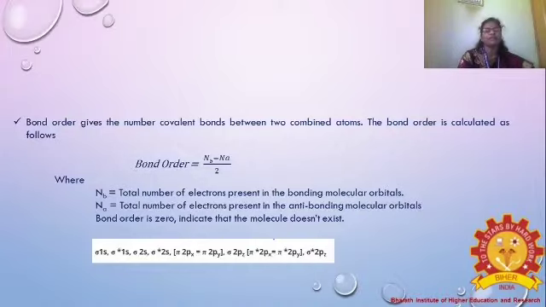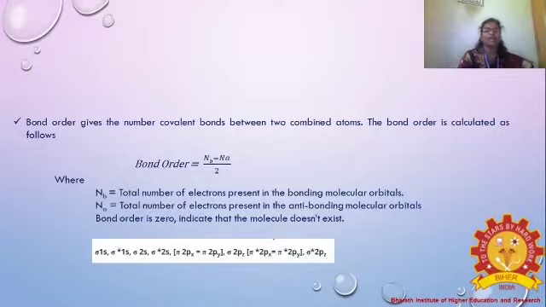What is the meaning of Nb? Nb means the total number of electrons present in the bonding molecular orbitals. B is denoted as bonding molecular orbital. That is the lower energy level, isn't it? That is denoted as sigma and pi.